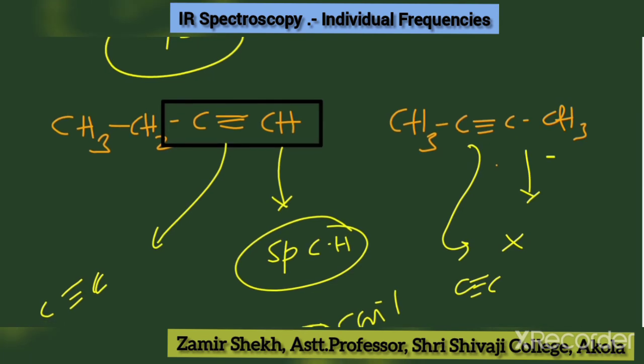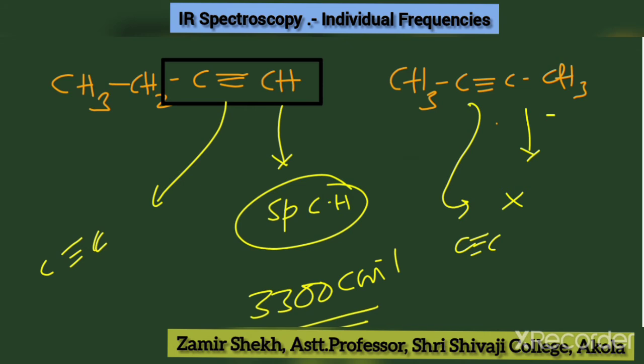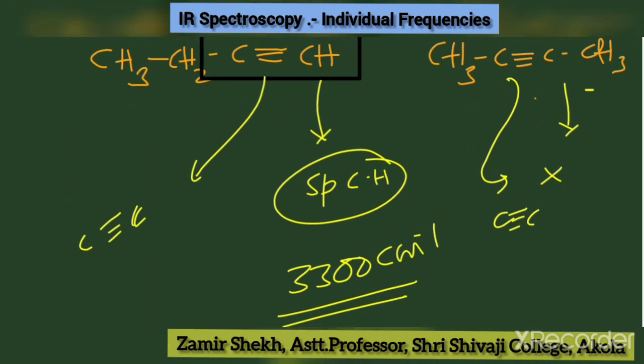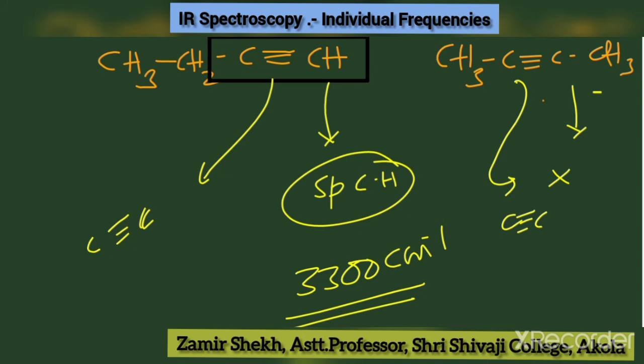In 1-butyne, there are two frequencies. We are only talking about the alkynes, not the CH3CH2 group. In the first example, the C≡C frequency is there, the carbon-carbon triple bond, along with the sp C-H. But in the second example, only C≡C is there, not the C-H. That's why the 3300 peak will not be present in the second example. So from the given data we can conclude that this 3300 sharp peak is obtained because of the acetylenic hydrogen.